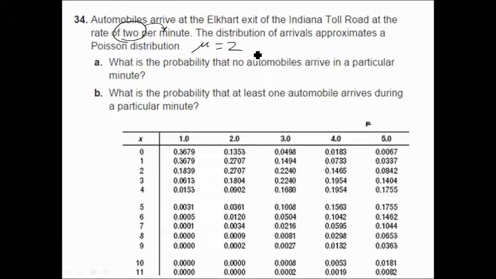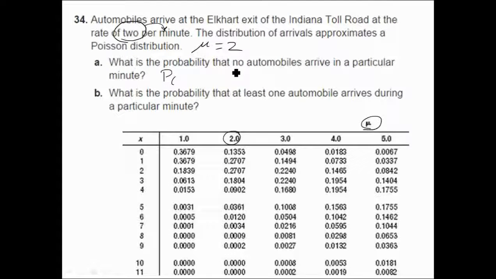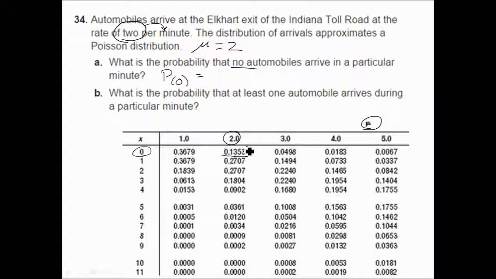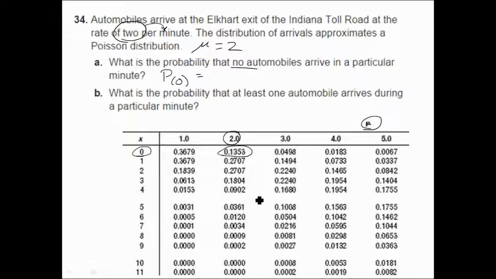Let's use the table right off. Our mean is 2, and we want to figure the probability of exactly no automobiles. So x is 0. The likelihood is 13.53%.